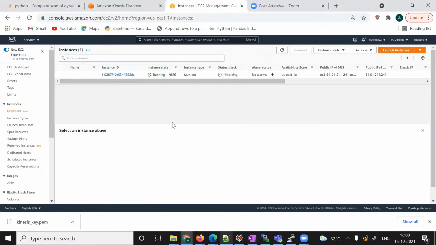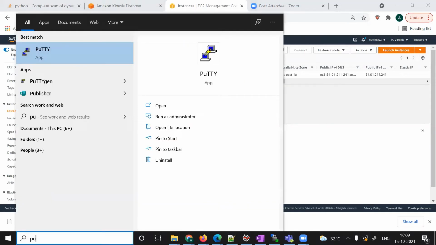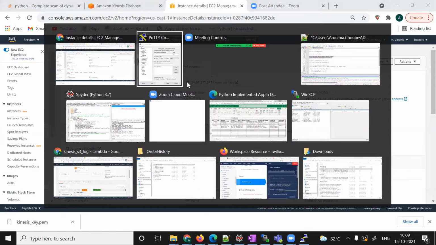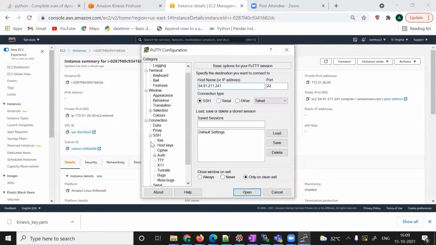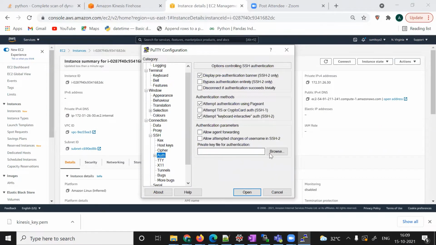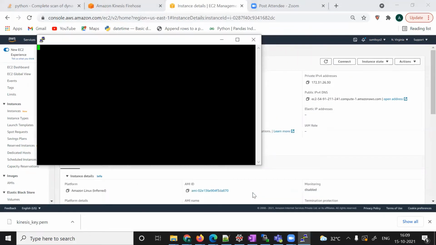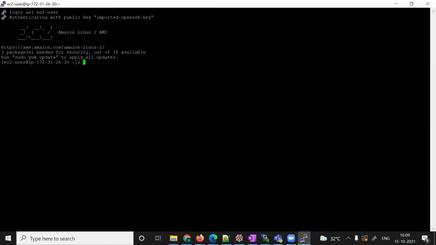Let's see if the instance came up. Okay, this instance is up. What to do? We'll go to PuTTY. What is my IP address? This is my IP address, and then we'll go to Auth. This is my PPK. Open it. Great. ec2-user is my username. We have not configured any password. Okay, so this is done.